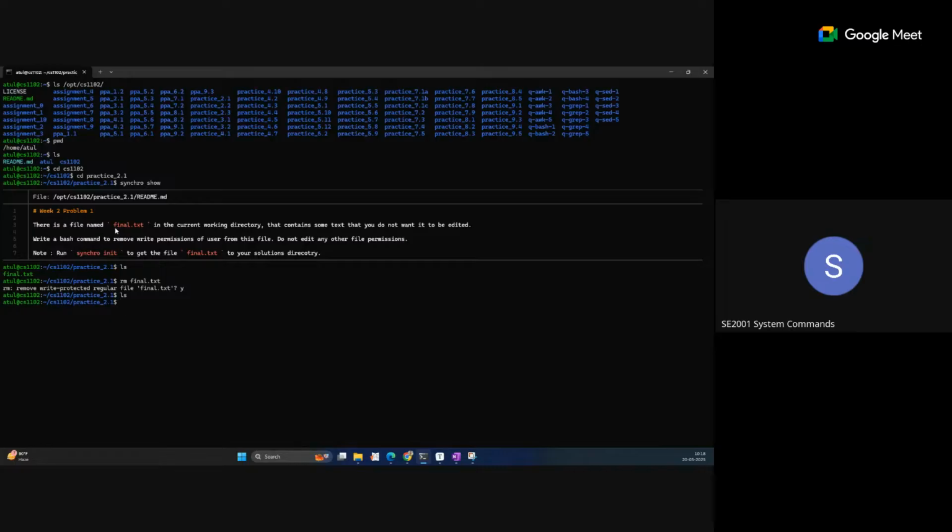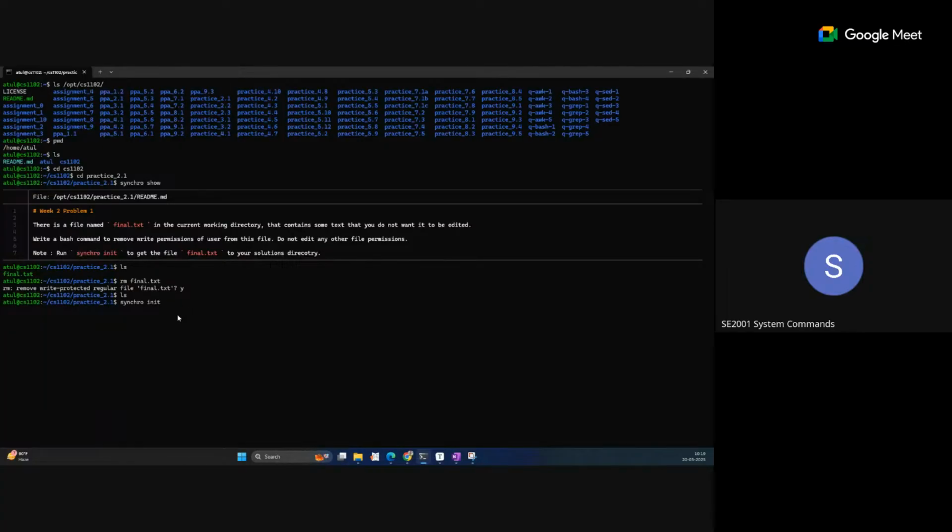In the question statement it is mentioned that the final.txt file is already in the current directory, but we can see there is no file. So we have to run this command, synchro init, for the initialization for this question. This command is only required if it is mentioned in the question statement. Otherwise there is no need to run synchro init. Synchro show, to show the question statement, is always required, but synchro init is only required if the question statement mentions initializing something.